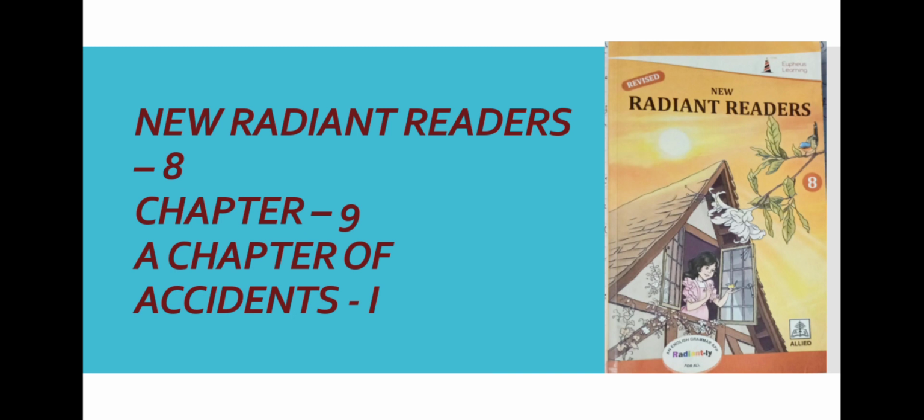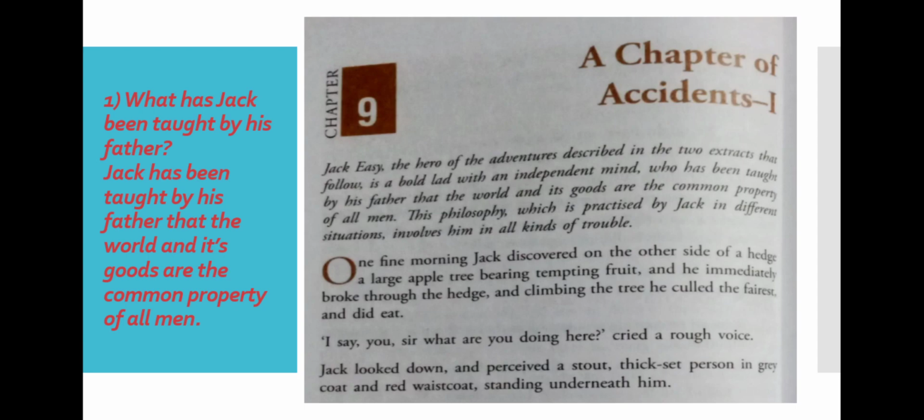Jack Easy. Again, look at the name of the character, Jack Easy, the hero of the adventures described in the two extracts. Jack is a bold lad with an independent mind. Now, what has Jack been taught by his father?